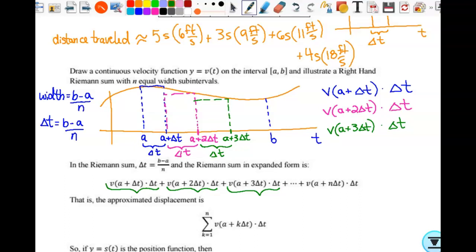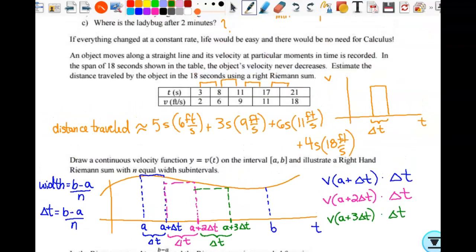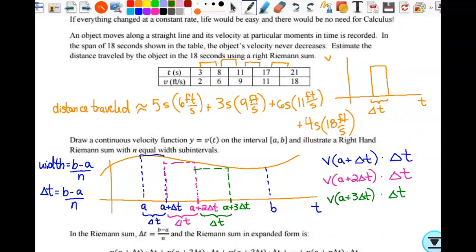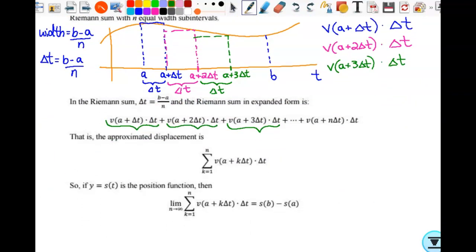Now, what does that area represent in this context? The approximated distance traveled, right? Just like up here, we could relate that distance traveled to area under that velocity curve. Distance equals rate times time. Here, we used rectangles to approximate distance traveled. Now, I'm using distance traveled because this area is always positive, but we're going to refer to it as displacement.